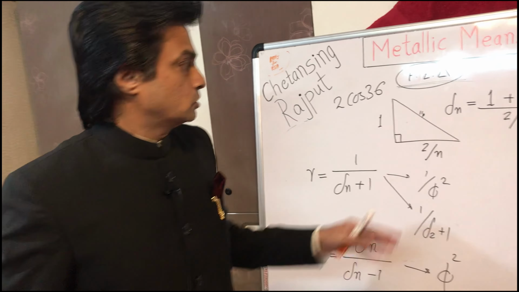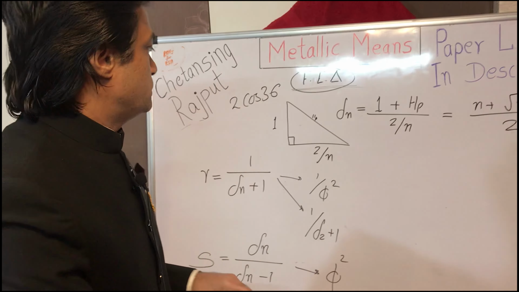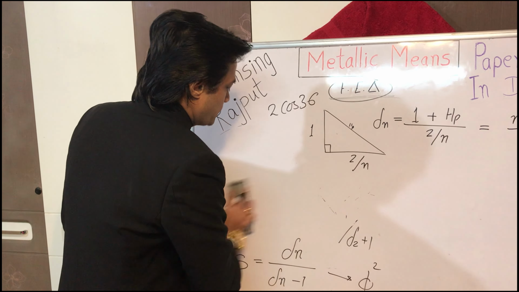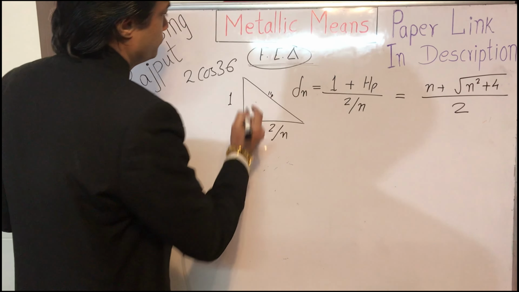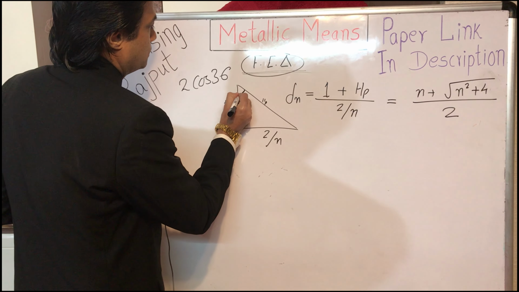Even the angles of this triangle, the acute angles, can also be generalized, like this angle here.